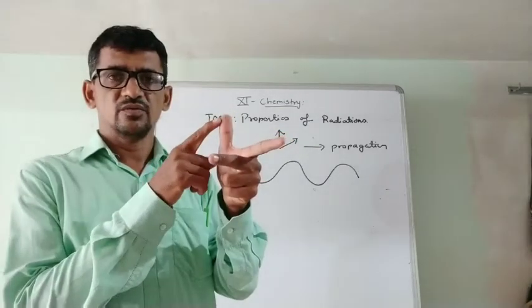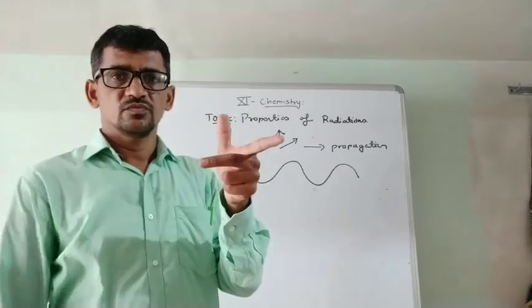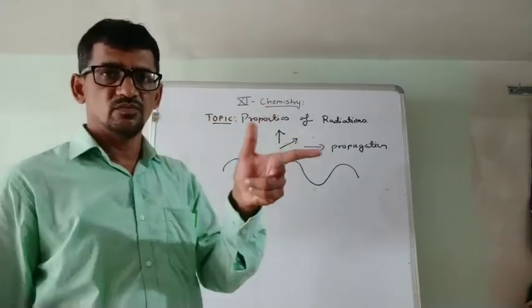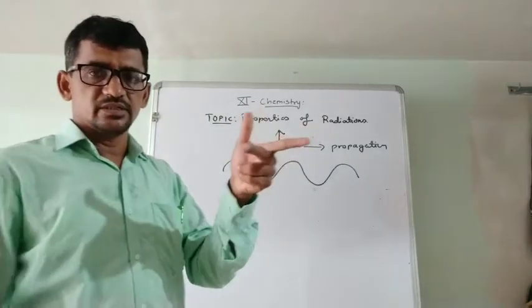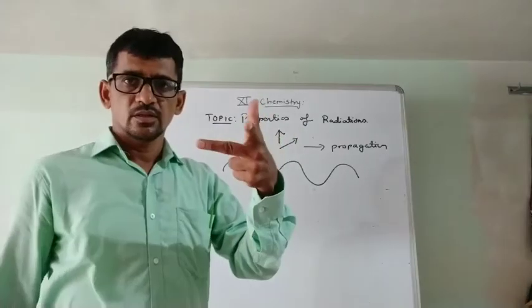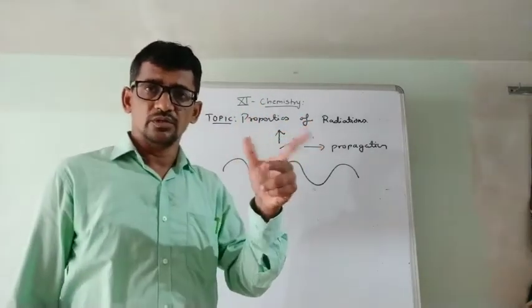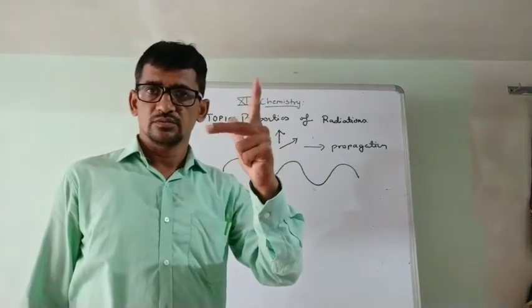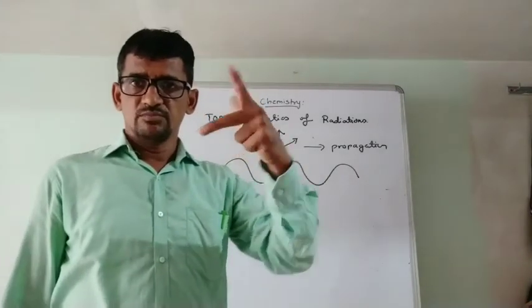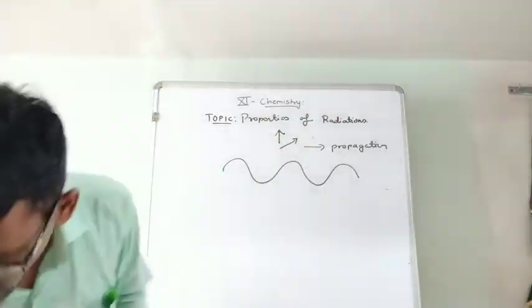Electric field and magnetic field are perpendicular to each other, and this first finger means propagation. If the wave moves in this direction, then the electric field is perpendicular to it and the magnetic field is also perpendicular to it. Okay, you remember this thing. You can see I am changing the angle, but all are perpendicular to each other.